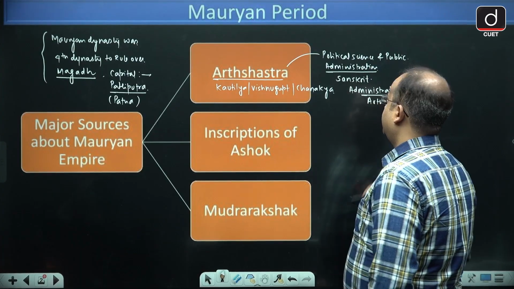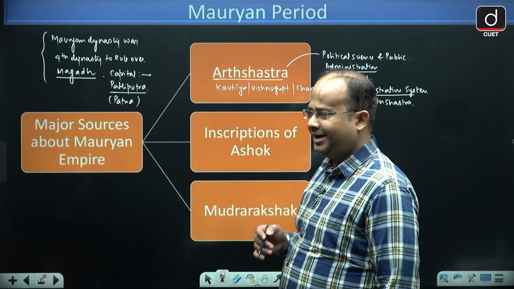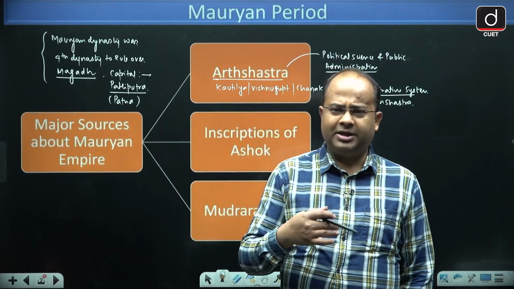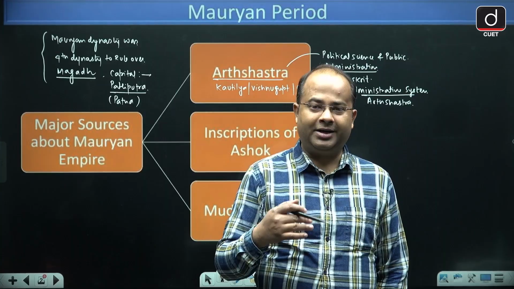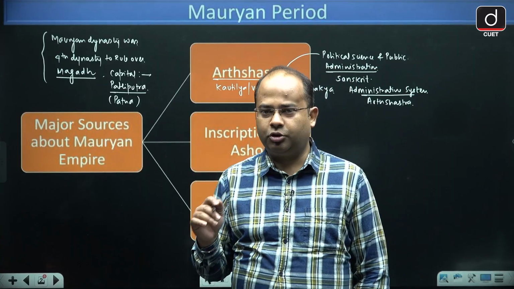And who was Chanakya? Chanakya was the professor of political science and economics in Takshashila University, and we better know him as the mentor of Chandragupta Maurya.